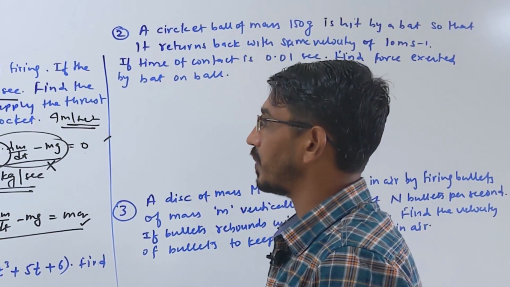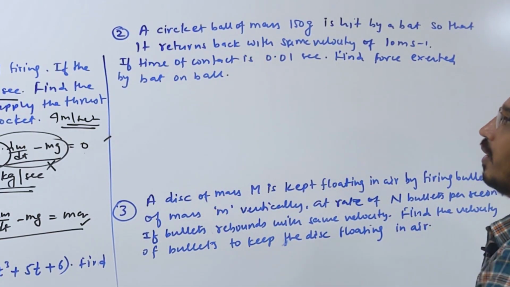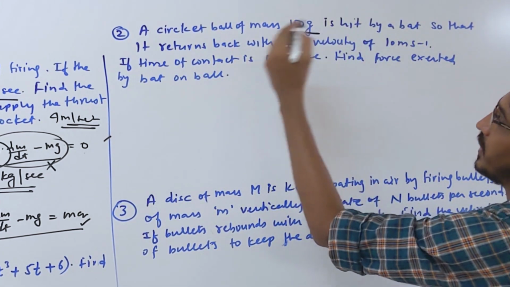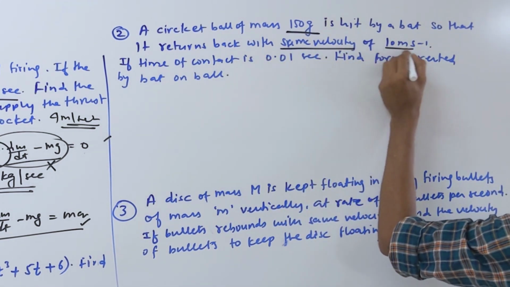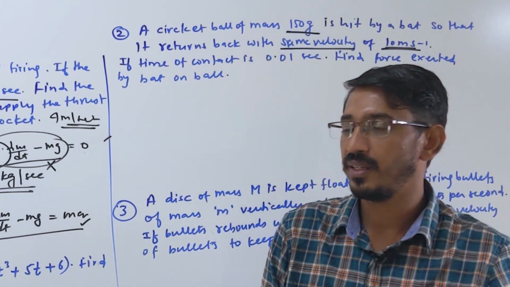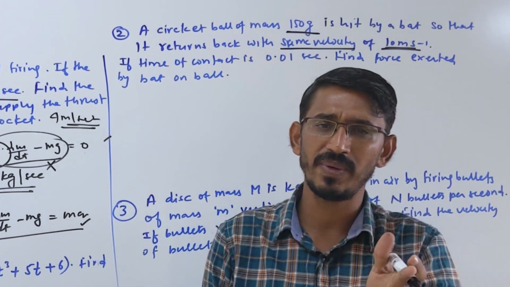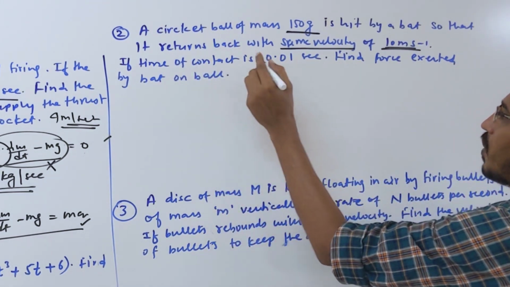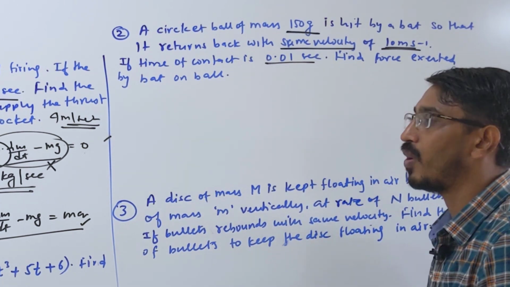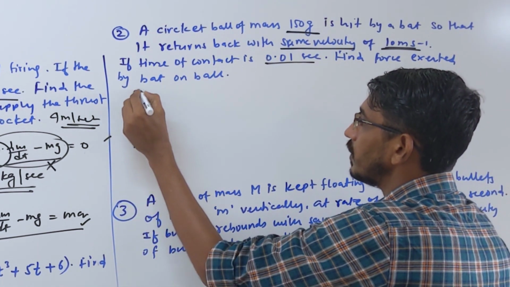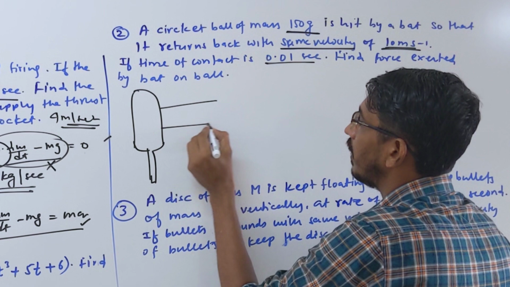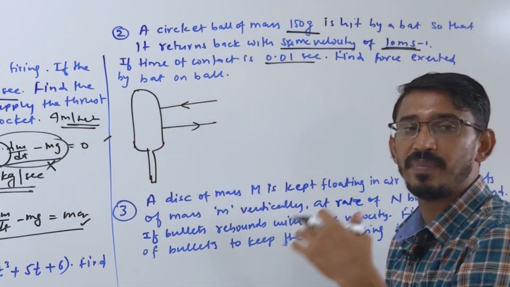Let's do another problem. A cricket ball of mass 150 gram is hit by a bat so that it returns back with the same velocity of 10 meter per second. The ball was coming with a speed of 10 meter per second, you hit it, it rebounds with the same speed. Its speed can also be different, it doesn't matter. If the time of contact with the bat is 0.01 second, find the force exerted by the bat on the ball. So this is your bat and the ball was coming this way, it rebounds that way. Suppose it goes straight, it can be a different angle also.